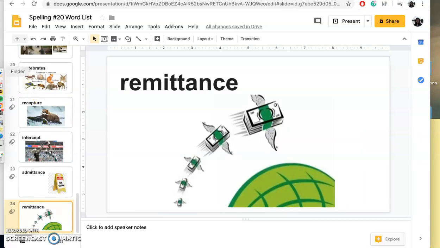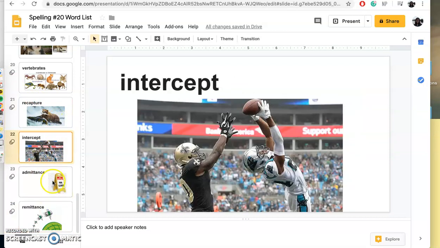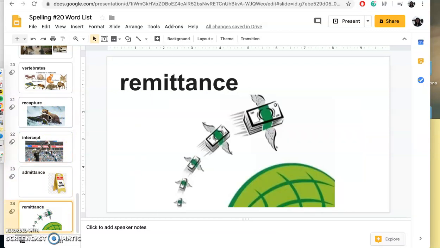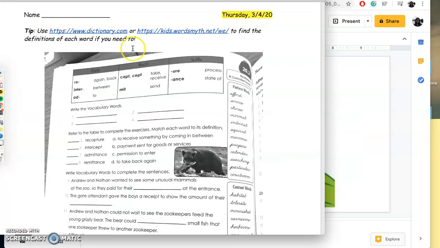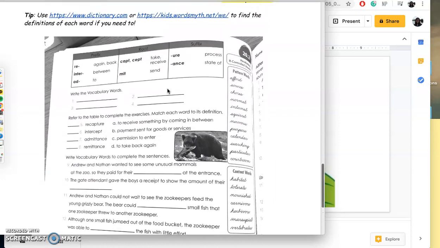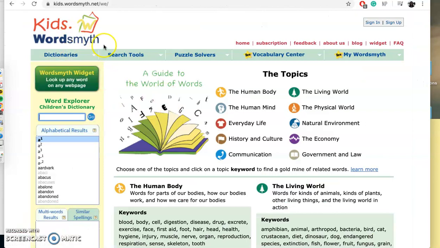remittance. Awesome. So for page 78, we're going to be concentrating on these four words here: recapture, intercept, admittance, and remittance. It says here to use dictionary.com or this website here to find the definitions of each word because we don't have the glossary. So I actually already opened up kids.wordsmith.com. This is a really nice dictionary because it will give you a definition that is a little easier to understand rather than the normal dictionary.com.